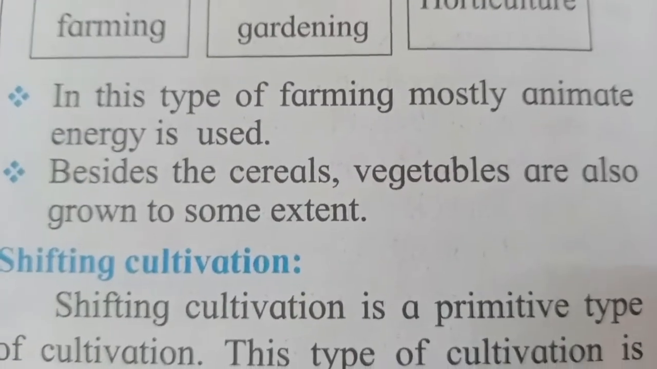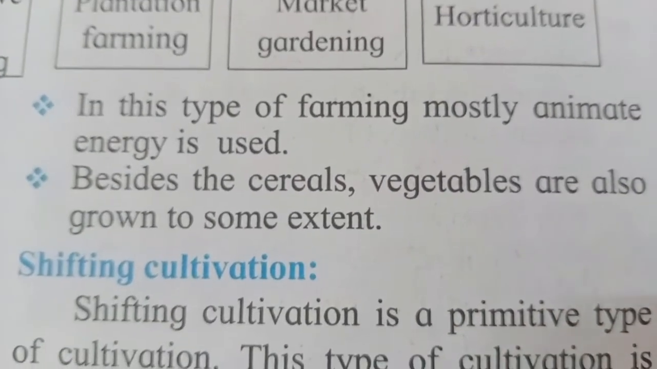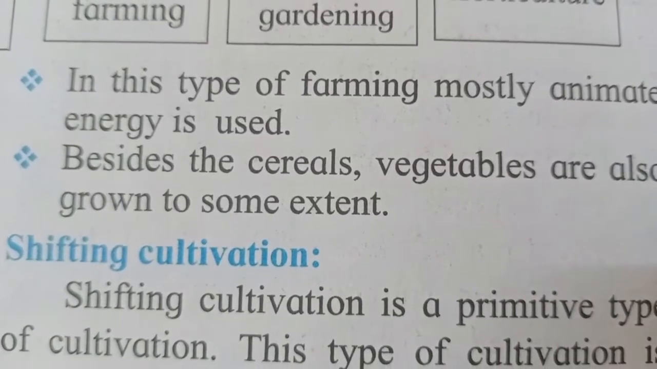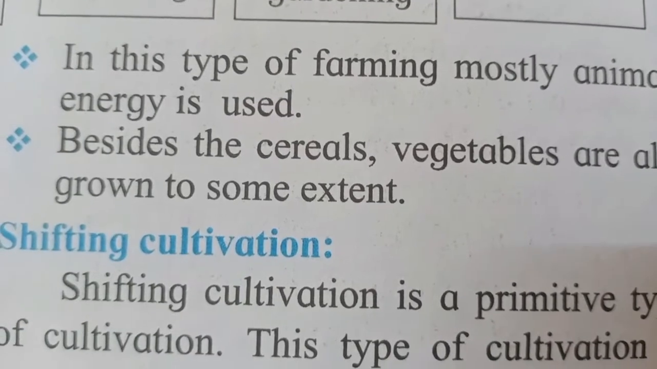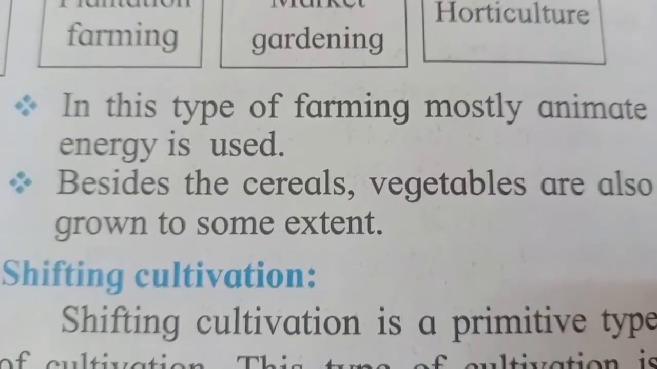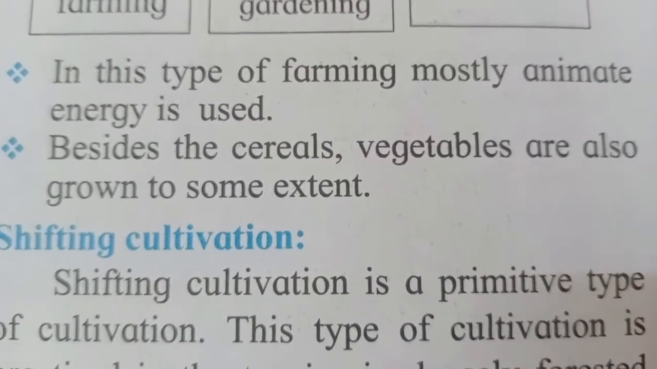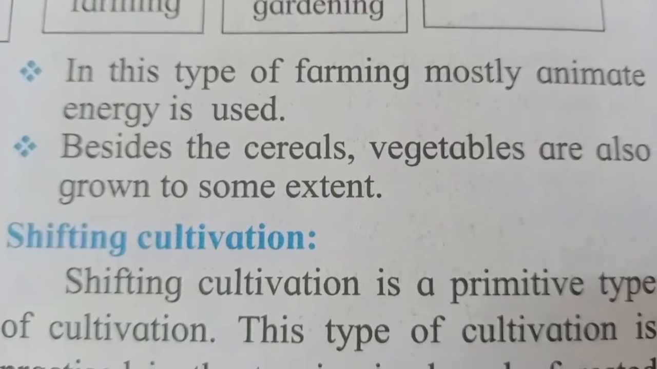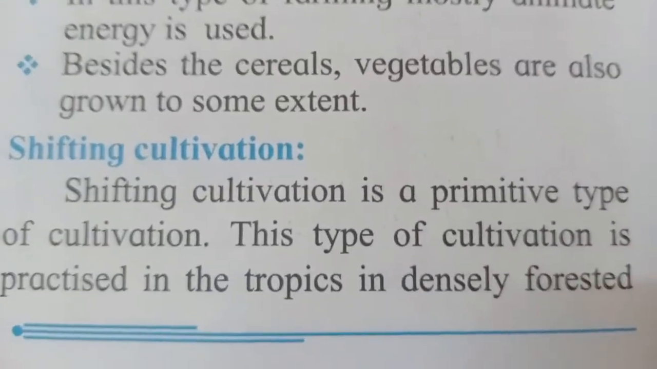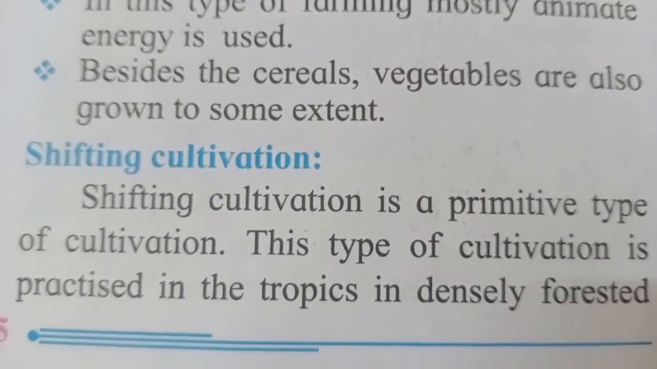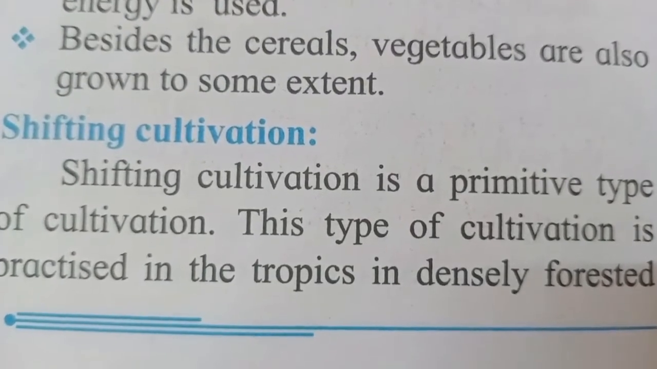energy is used. So here in this type of intensive farming, farmers cannot make use of technological equipment like tractors or pumps, but they make use of animals for plowing and such things. So animate energy is used. Besides the cereals, vegetables are also grown to some extent.